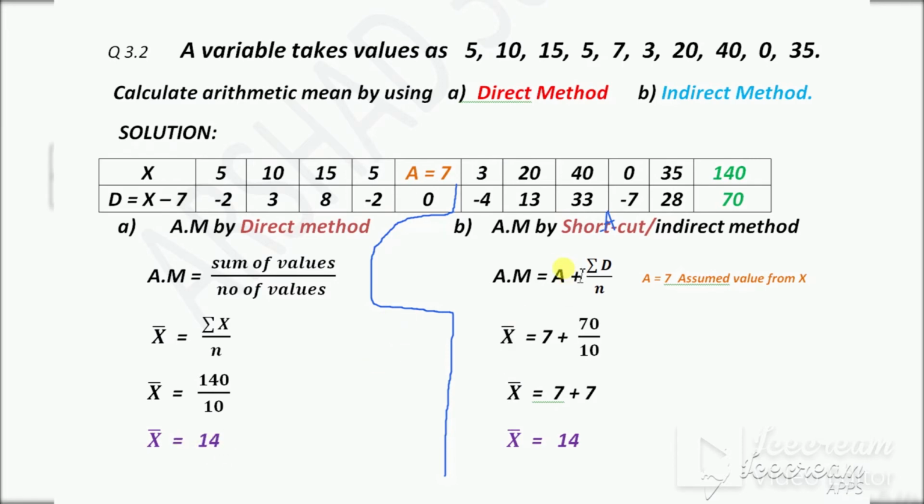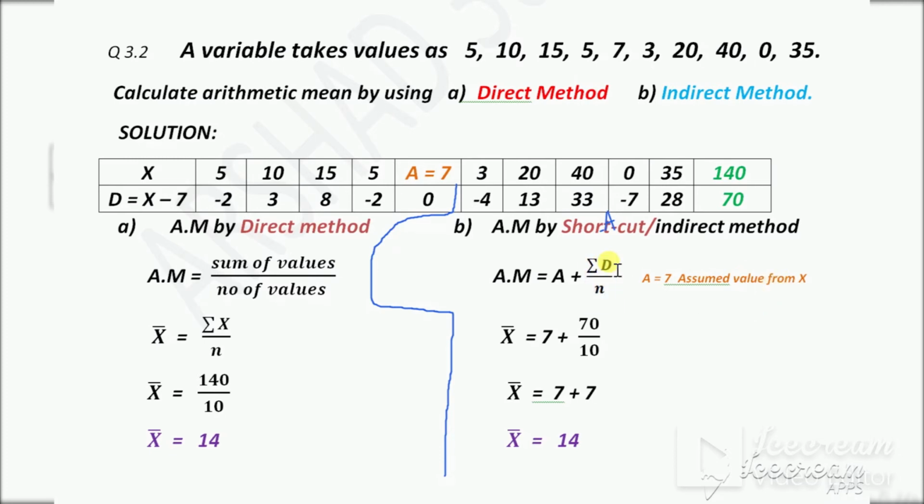Now find the arithmetic mean of this ungrouped data by the indirect method, or we can say the shortcut method. The formula for finding the arithmetic mean by the shortcut method is arithmetic mean equal to a plus summation d over n. A is the assumed value, taken from x. Now here I assume a from x, which is 7. So a is equal to 7. Now summation d is the sum of d.